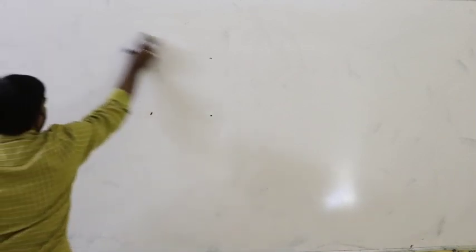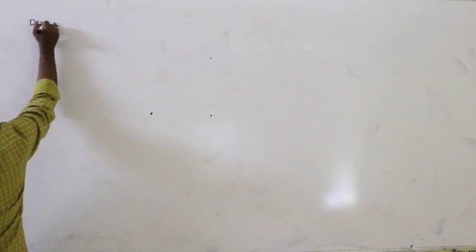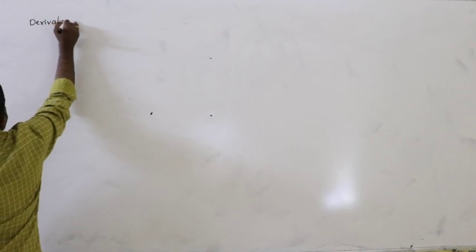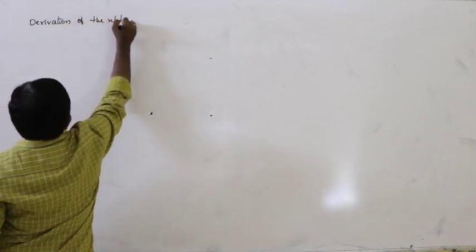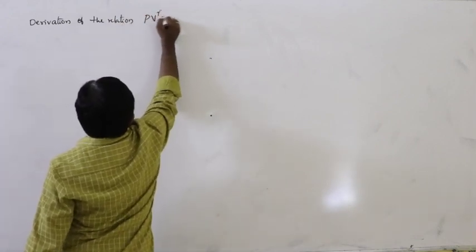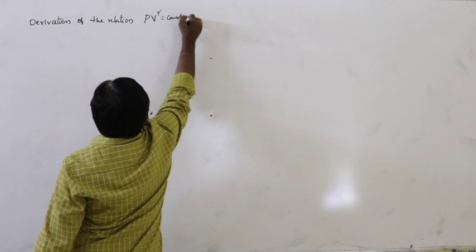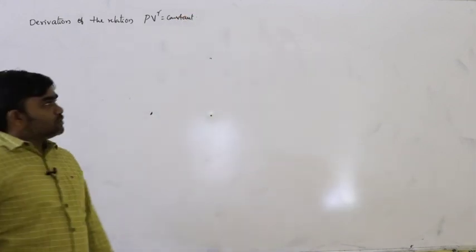In case of adiabatic process, the derivation of the relation PV^γ equals constant. How can you derive this relation? So first,